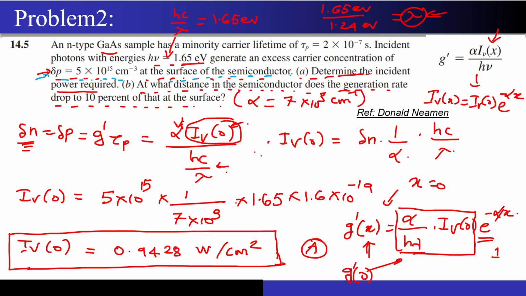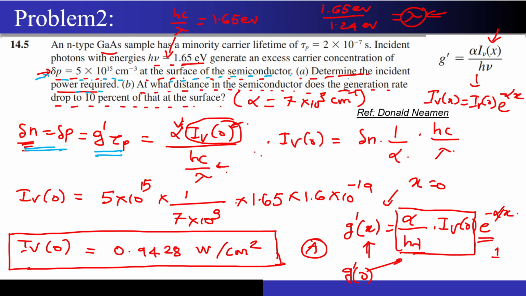The first question they are asking: determine the incident power required. Now I will write the expression for the excess carrier concentration. It is nothing but generation rate times tau p. The generation rate I already know, alpha Iν(0) divided by hc by lambda. Correct? So now what can I do over here? I have to find out the value of this Iν.